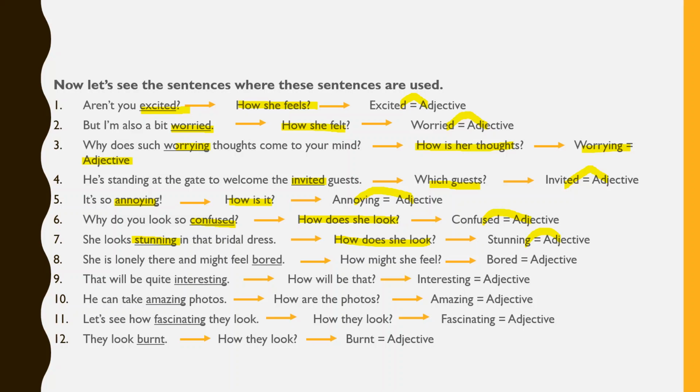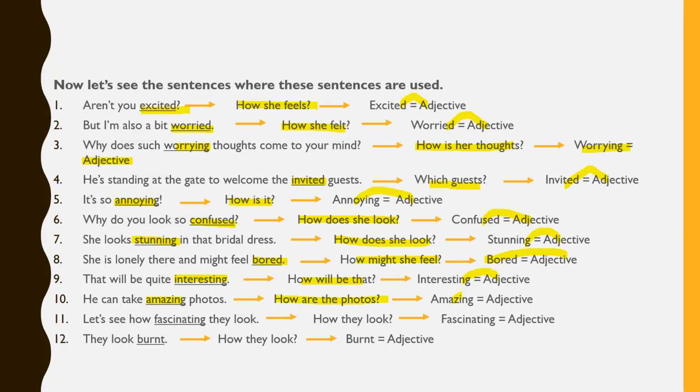Number 8: She is lonely there and might feel bored. How might she feel? Bored. And this is an adjective. Number 9: That will be quite interesting. How will that be? Interesting. This is an adjective also. Number 10: He can take amazing photos. How are the photos? Amazing.